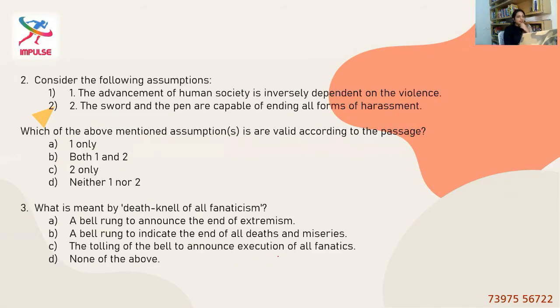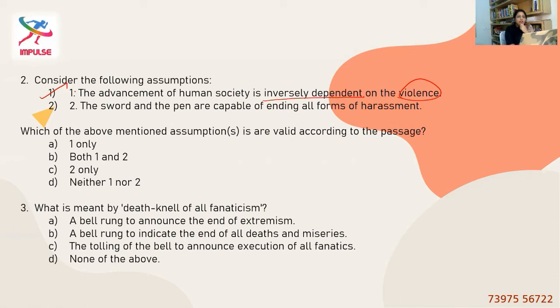Yeah. Second question. Consider the following assumptions. The advancement of human society is inversely dependent on the violence. So this violence, which is considered to be very evil, has affected the advancement of the society, is what the whole passage is about. So here the statement says is inversely dependent, which means it's true. Yeah. Option one is a fact as per the passage.